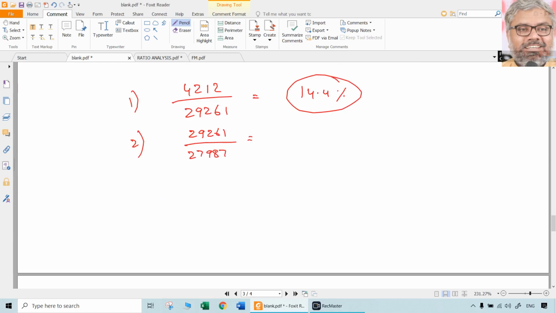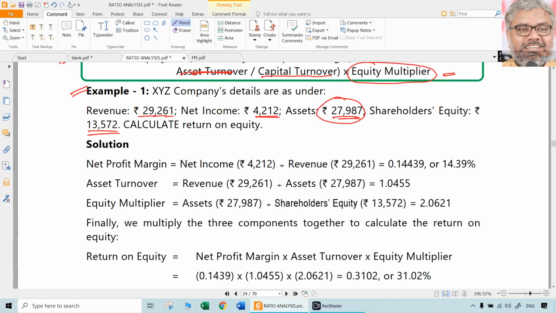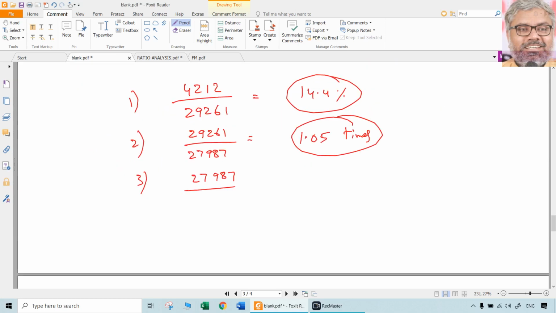That is asset turnover. So 29,261 divided by 27,987. That means 1.04 or 1.05 times. Separately, we calculate these things. Third one is the equity multiplier. As we know, the same denominator taken earlier has to be taken as the numerator here. In this case, assets. Shareholders' equity is 13,572.